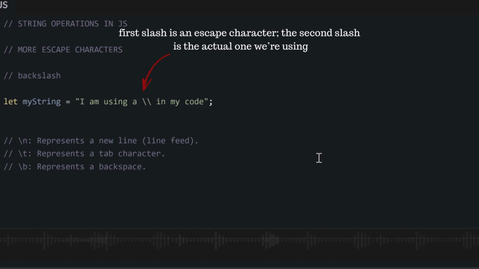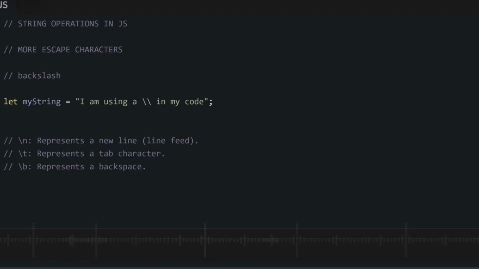So the first backslash tells it to use whatever comes next literally, normally. So what comes next now? The backslash. So you will use your backslash normally. If you use just one backslash, you will think you are escaping something and your code will not work correctly. So to use an actual backslash, you first use one backslash, then the actual backslash.